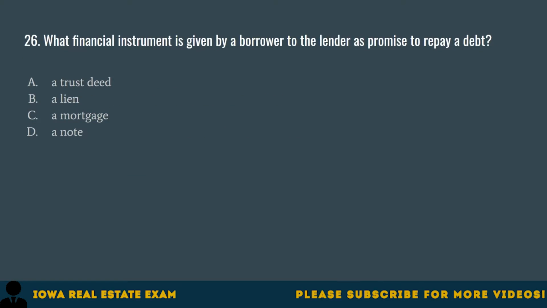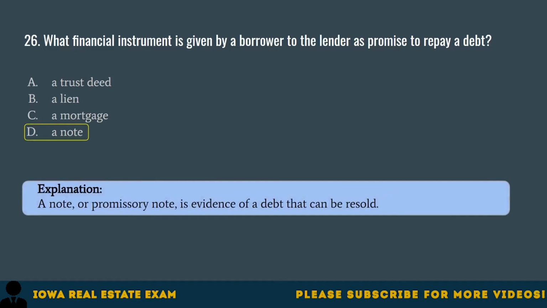Question 26. What financial instrument is given by a borrower to the lender as promise to repay a debt? A. A trust deed, B. A lien, C. A mortgage, D. A note. The correct answer is D. A note. A note or promissory note is evidence of a debt that can be resold.